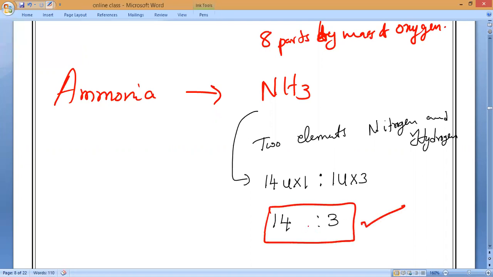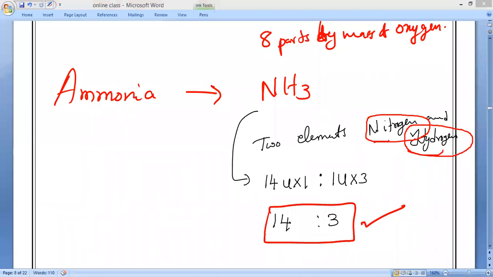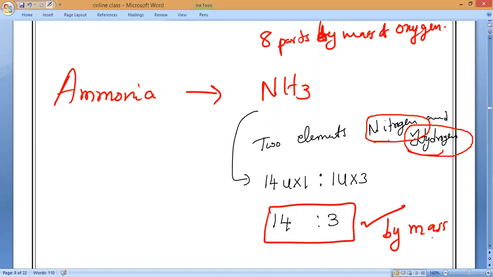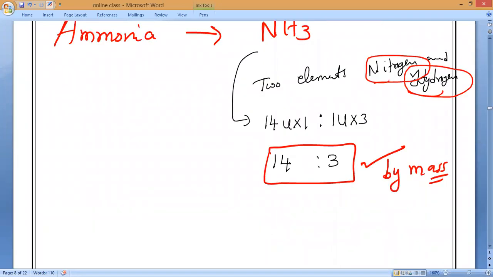So what is the mass ratio always? 14:3. 14:3 means 14 parts by mass of nitrogen and 3 parts by mass of hydrogen. That is what you have to remember. Same ratio of 14:3 by mass. Is it okay, everybody? Any doubt? Anyone can ask me. Are you clear? Yes, sir. Or else we'll solve one question.